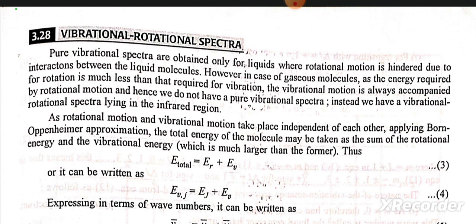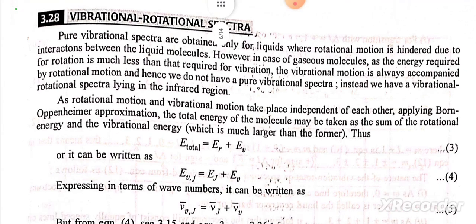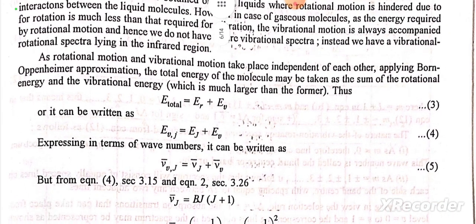As rotational motion and vibrational motion take place independent of each other, applying the Born-Oppenheimer approximation, the total energy of the molecule may be taken as the sum of rotational energy and the vibrational energy, which is much larger than the former.